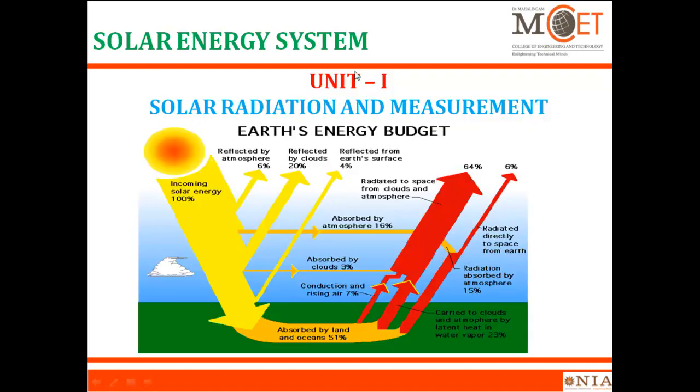In unit 1 we are going to discuss solar radiation and its measurements. In this we are going to discuss the sun and the earth movement. What is the radiation coming from the sunlight? What is the percentage of reflection? Based upon this, how the solar radiation is converted into electricity and how we are going to measure this radiation.